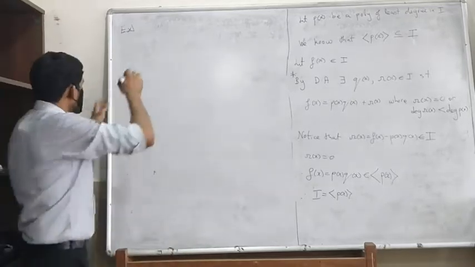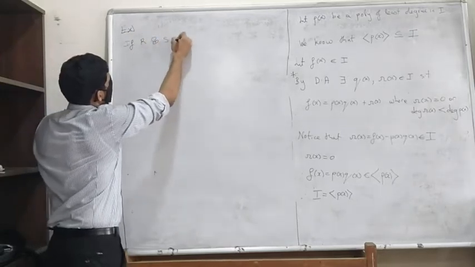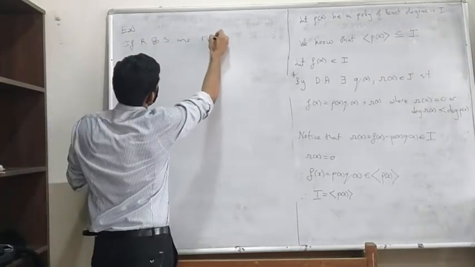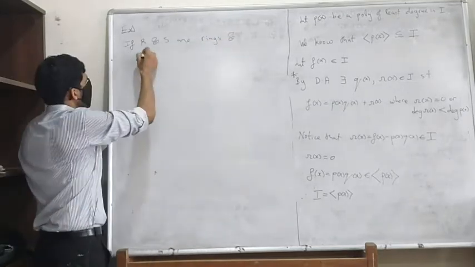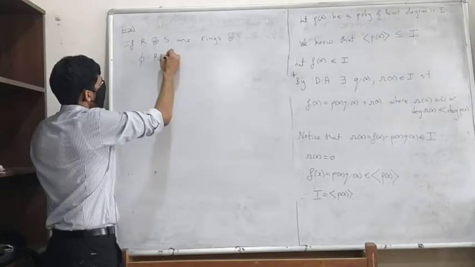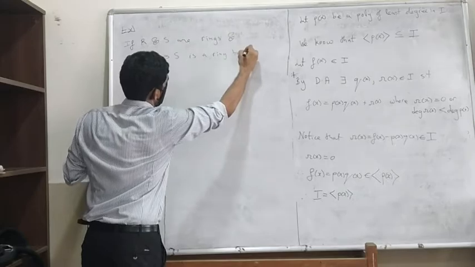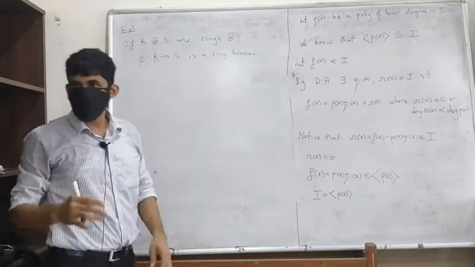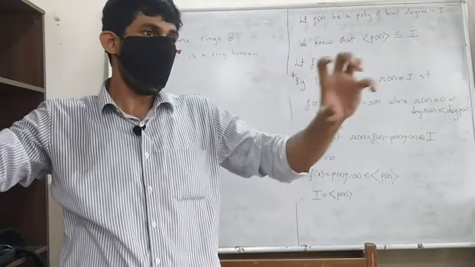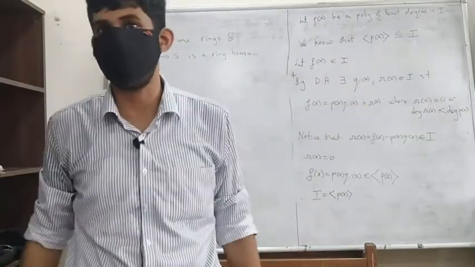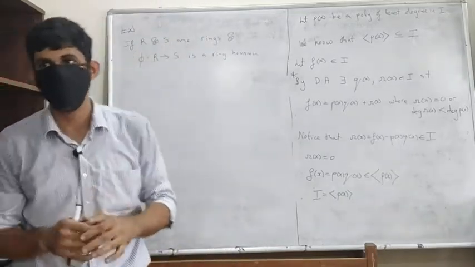So let us see this exercise. If R and S are rings, and phi from R to S is a ring homomorphism, there is a nice way of extending any ring homomorphism to a ring homomorphism of the corresponding polynomial rings. Can anyone think of it? What do you think your guess is?